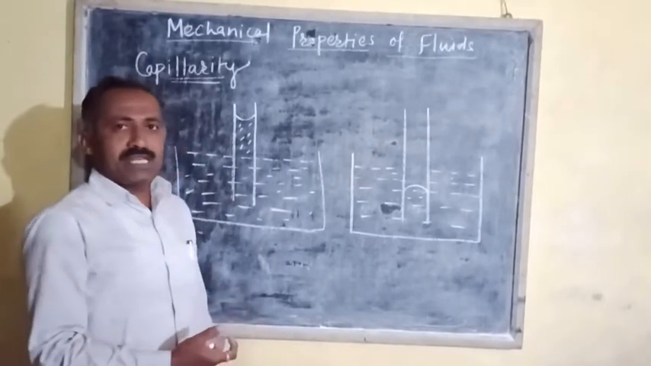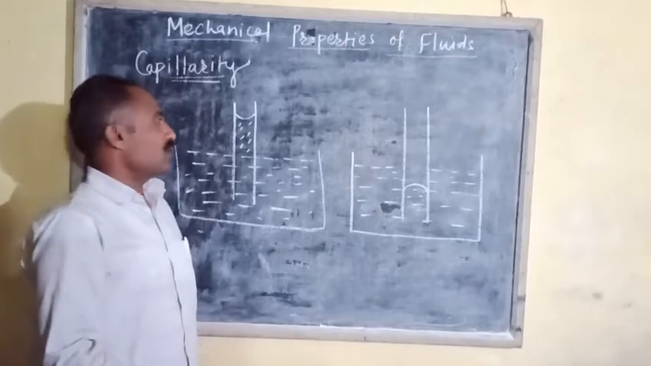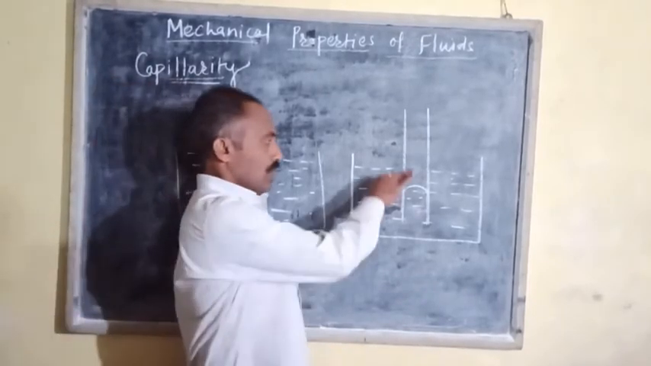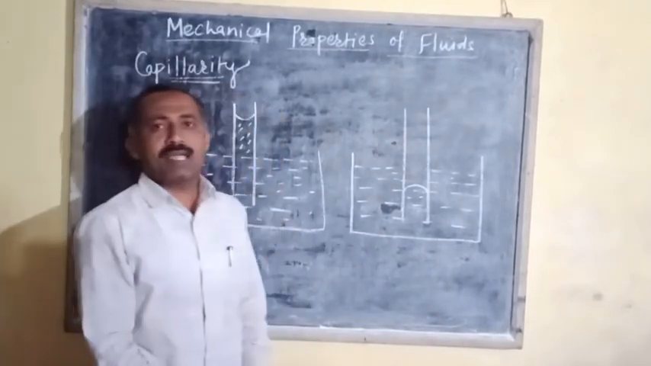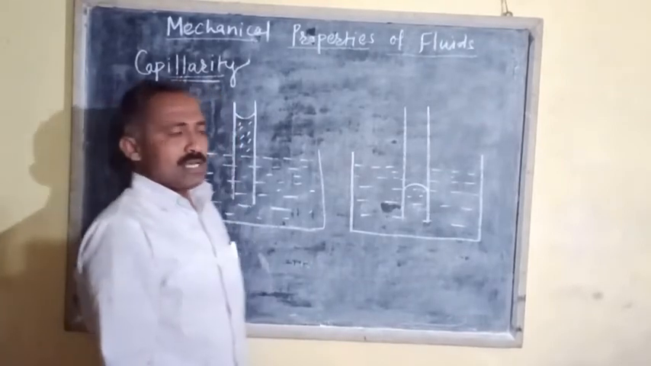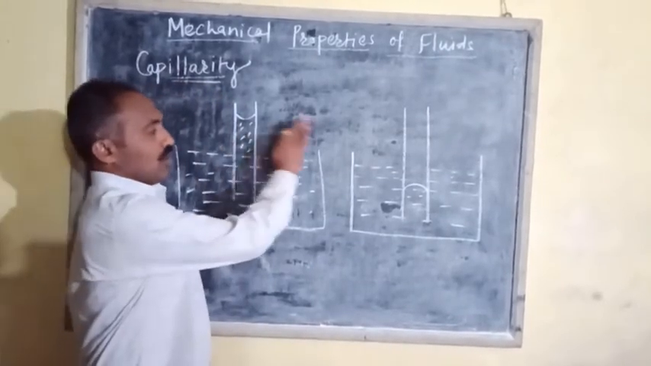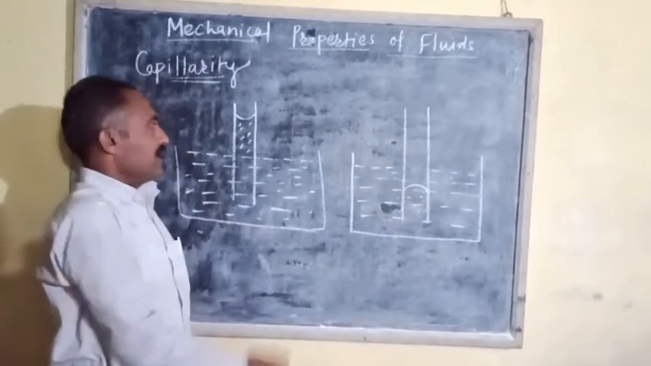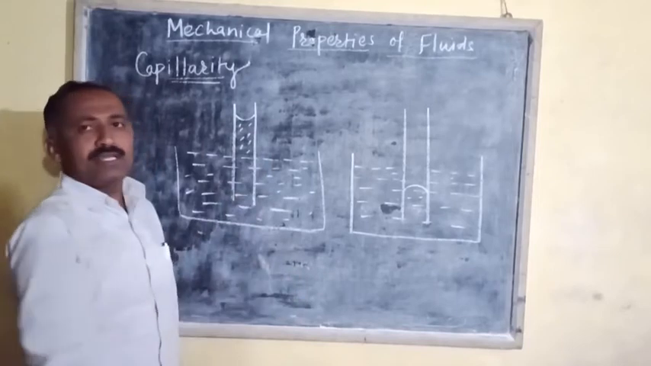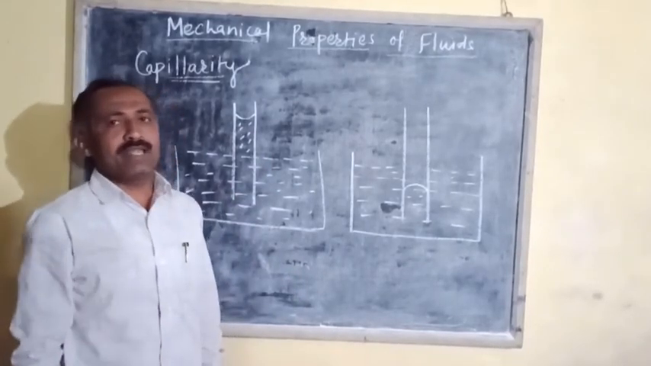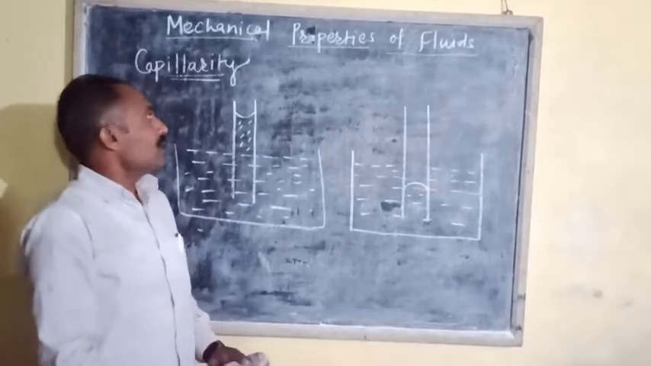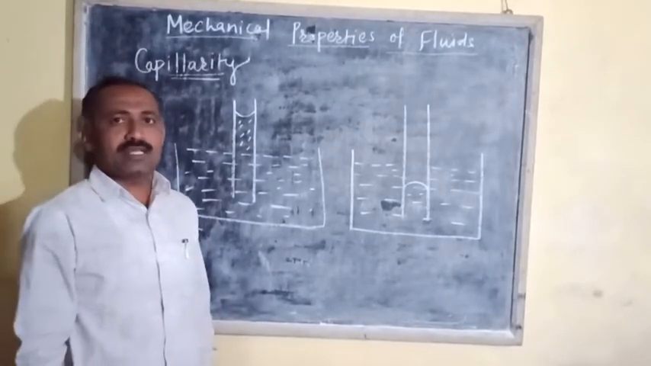The case in which the liquid level is raised is called capillary rise, and in the case of a liquid whose level is lowered inside the capillary tube, it is called capillary fall. That means the phenomenon of rise or fall of the liquid level inside the capillary tube when dipped into the liquid is called capillarity or capillary action. Now we have to see examples of capillarity.